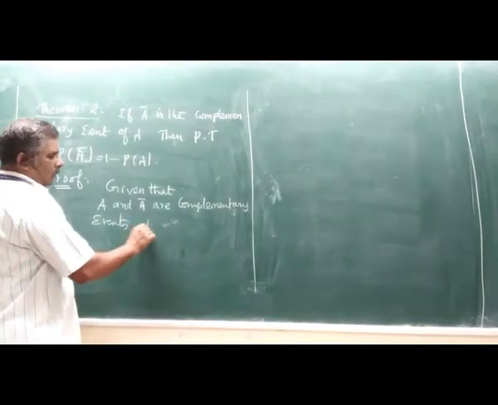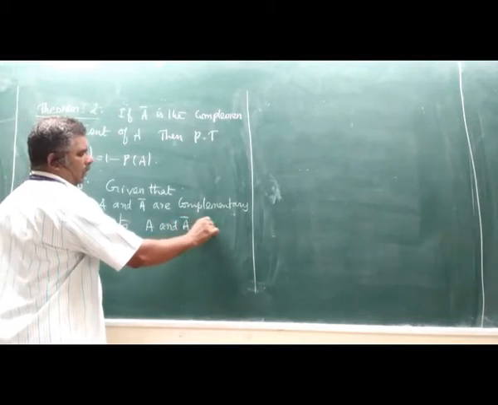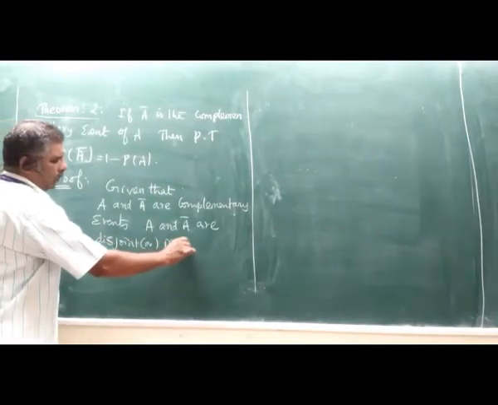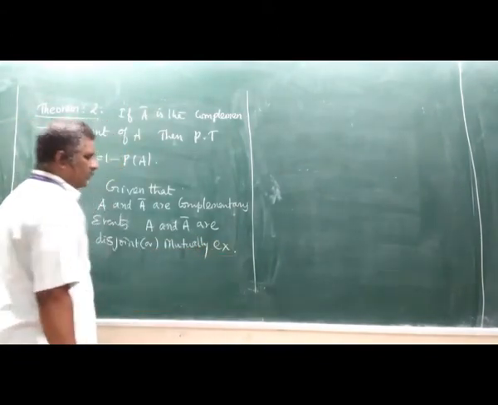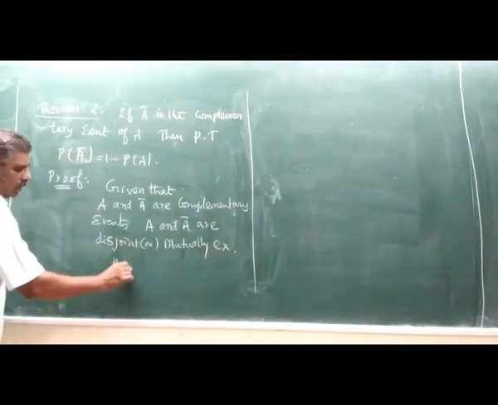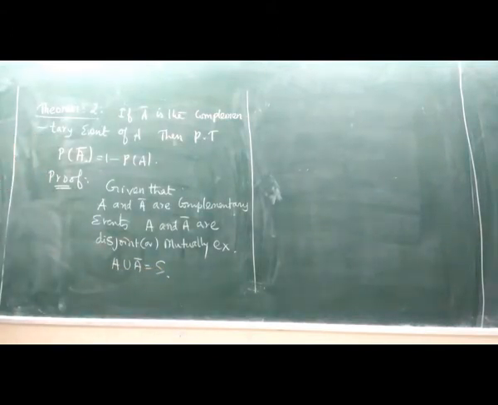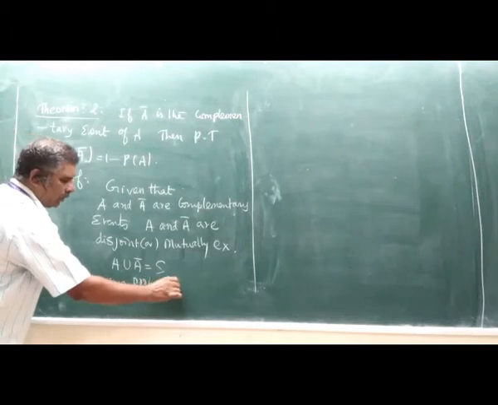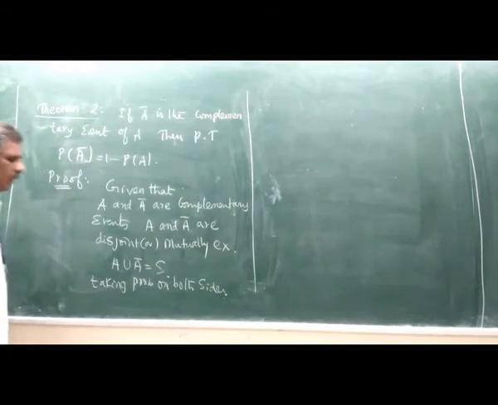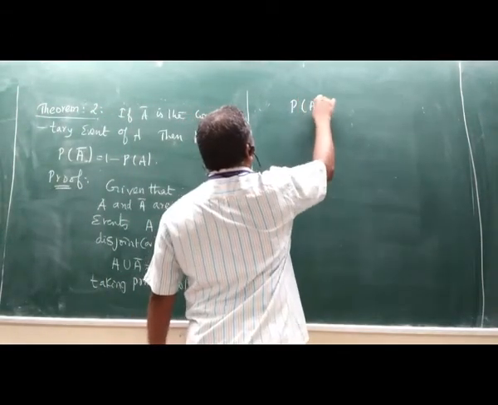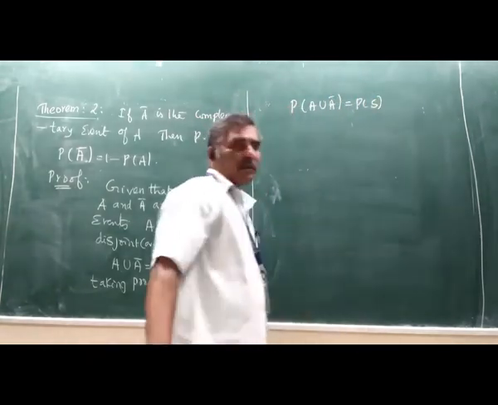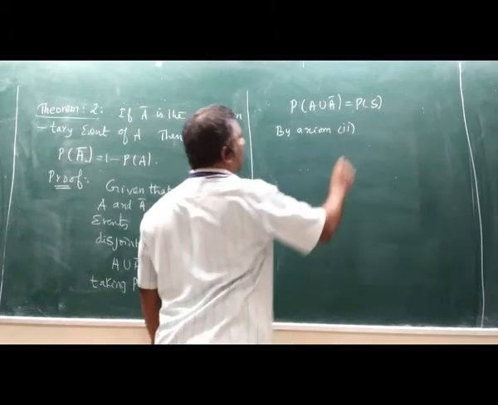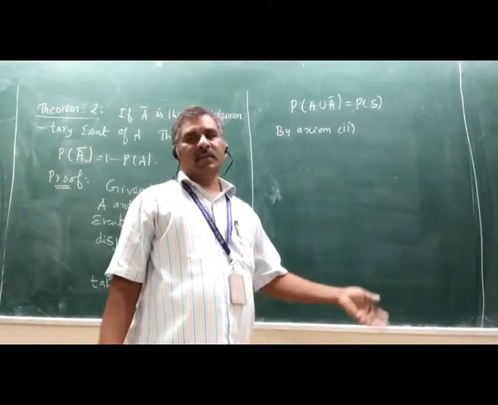That means A and A bar are disjoint, that is, mutually exclusive events, and A union A bar equal to the sample space S. Now taking probability on both sides, we get probability of A union A bar equal to probability of S. By axiom 2, probability of S equal to 1.